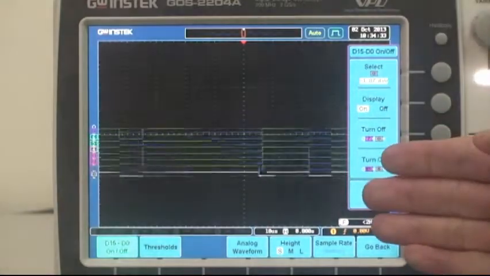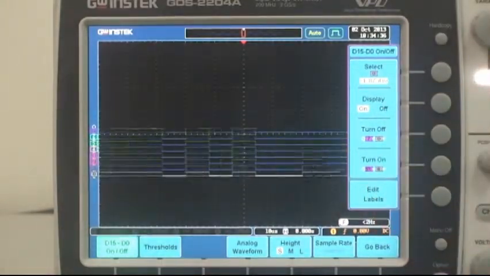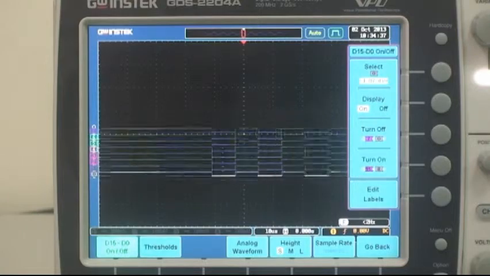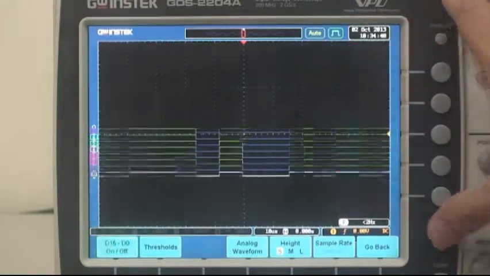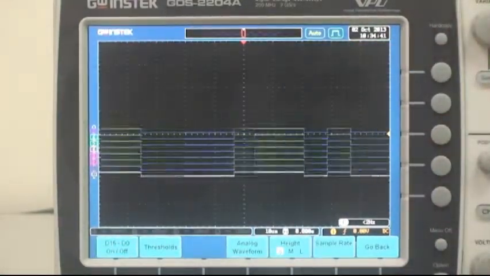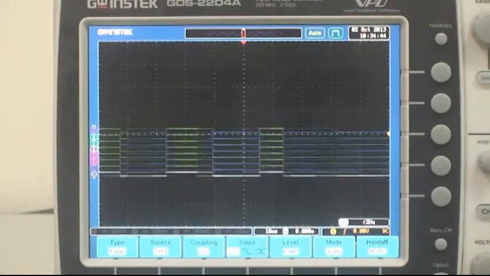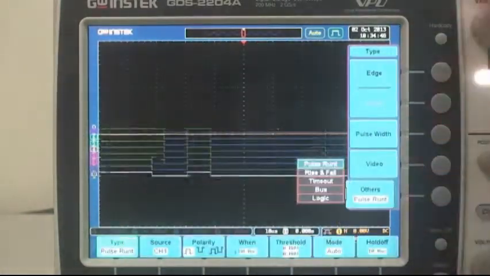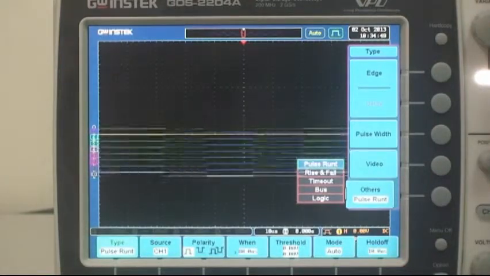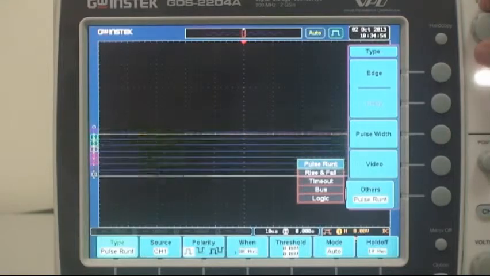Now CAN bus signal appeared on the screen. Press menu off. Press trigger menu. Select type. Select others. And select trigger for trigger mode and press menu off.